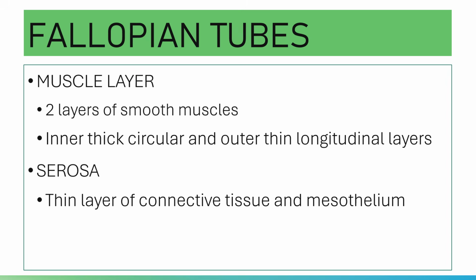Your fallopian tube has a serosa or peritoneal coat. It is covered by a thin layer of connective tissue and a mesothelium. Please note that your fallopian tube has no muscularis mucosae and submucosa.